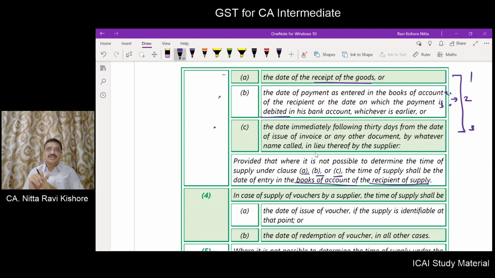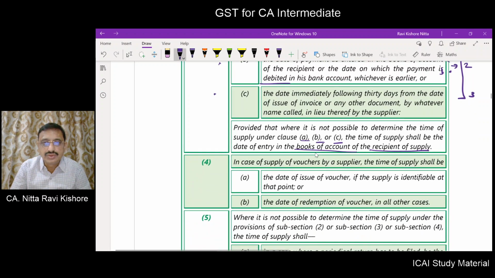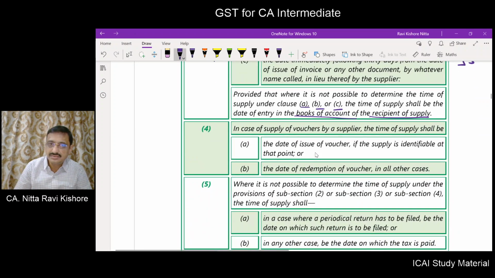You are unable to determine the date of payment entered in the books. You are unable to determine the date immediately following 30 days. Now, in respect of these cases, what will happen? The time of supply will be the date on which the entry is recorded in the books of accounts of the recipient.